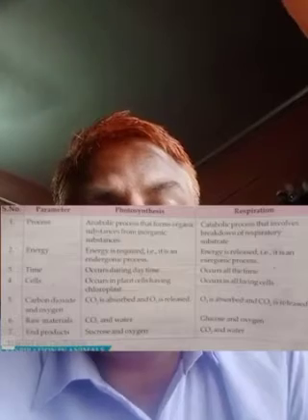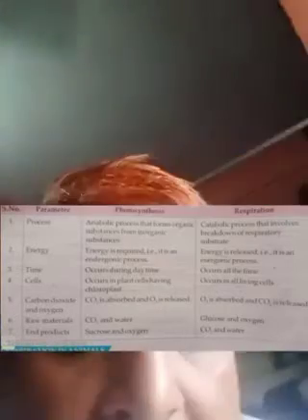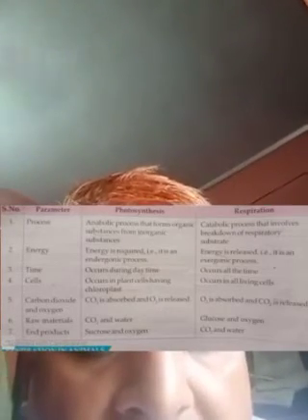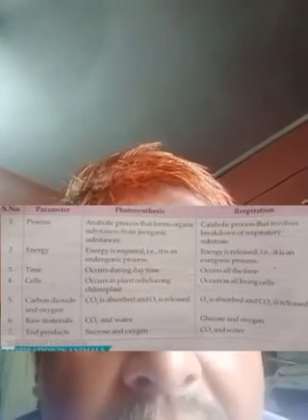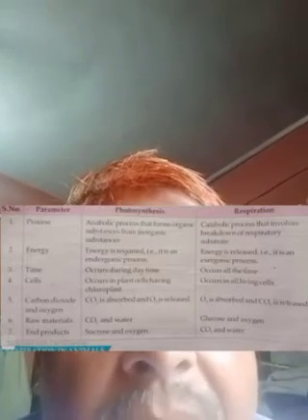Now you see respiration in animals. The first type of respiration in animals is diffusion. By the diffusion process, respiration happens in amoeba and paramecium. Exchange of gases takes place through their general body surface by the process of diffusion.